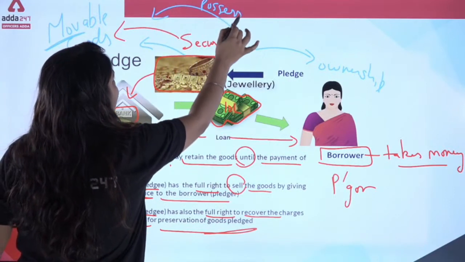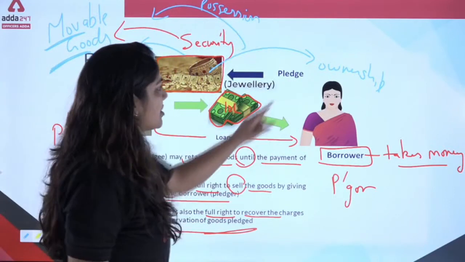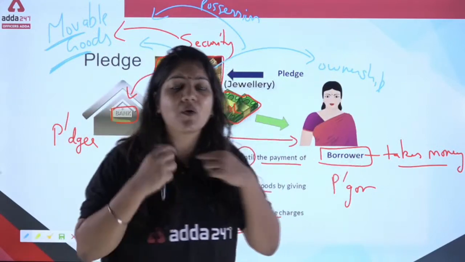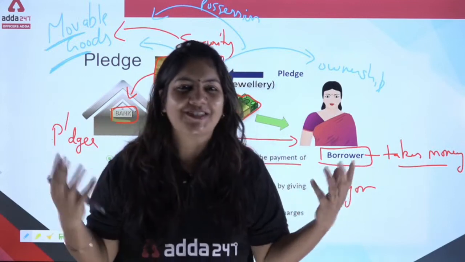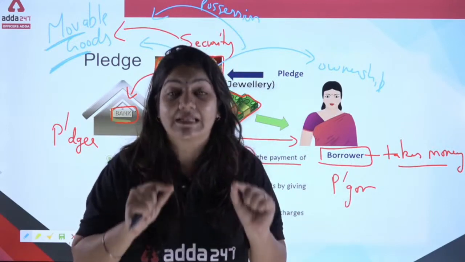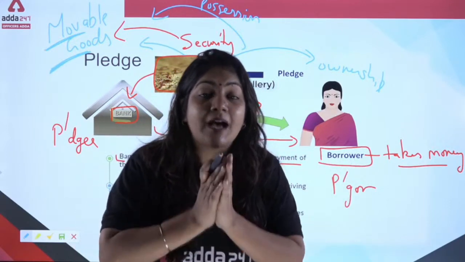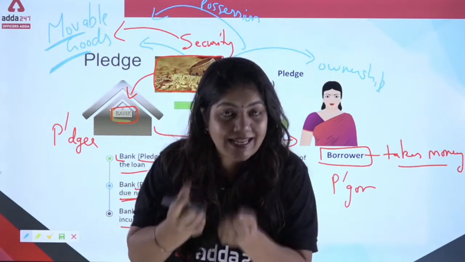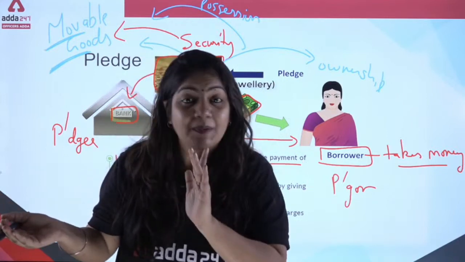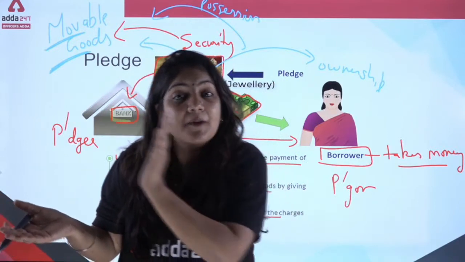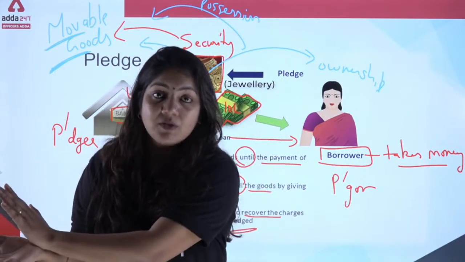Now, ma'am, what is ownership and what is possession? Ownership means the gold actually belongs to the lady. Ladies love gold, isn't it? But the lady, for some days, takes the gold jewelry to the bank. So it means ownership is not transferring, but possession is transferring to the bank.